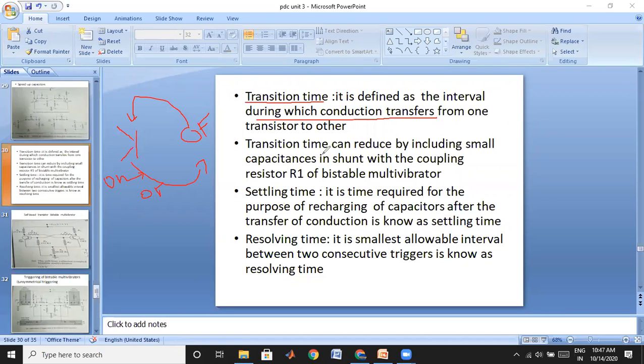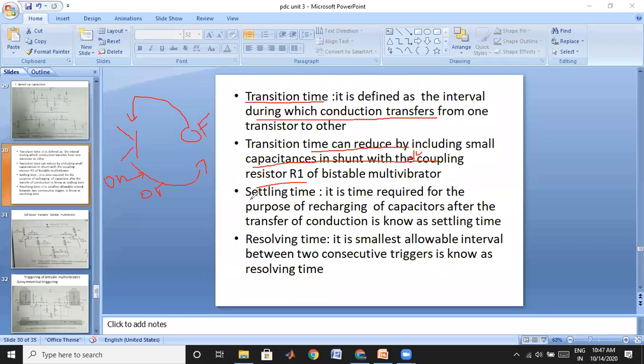I have mentioned that point also. Transient time is reduced by including a small capacitor in shunt with the coupling resistance R1. So how can we reduce this transient time? Simply by adding a capacitor, which we call a speed up capacitor, in shunt with the coupling resistance, more specifically the DC coupling, that is, in parallel with the DC coupler. In this way the transient time can be reduced.